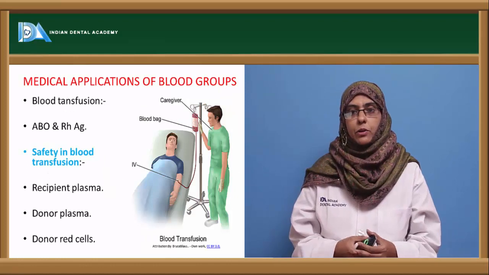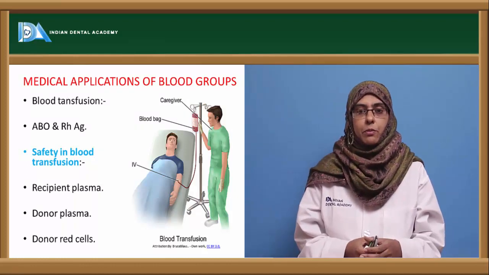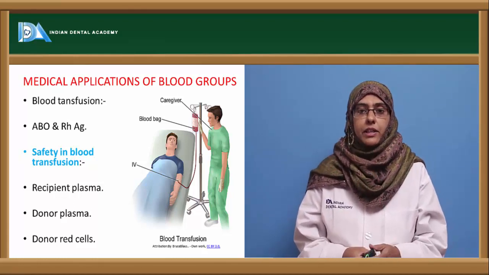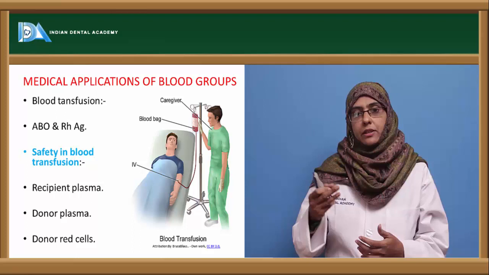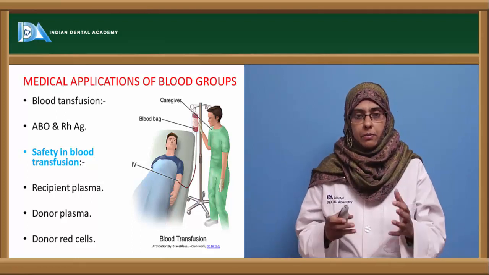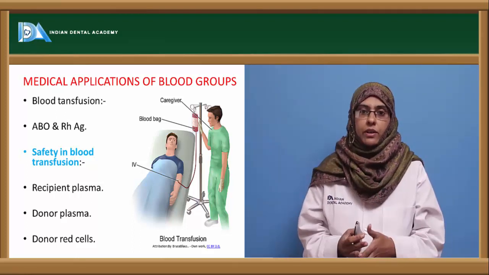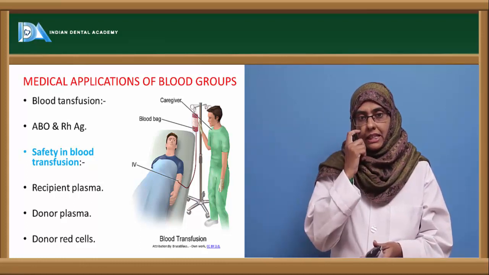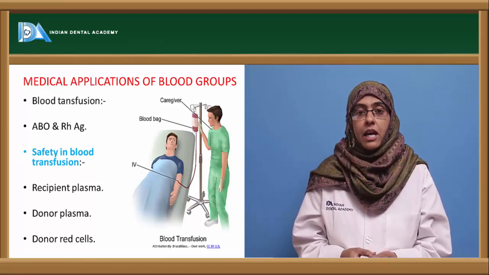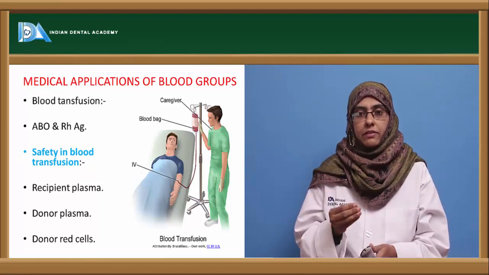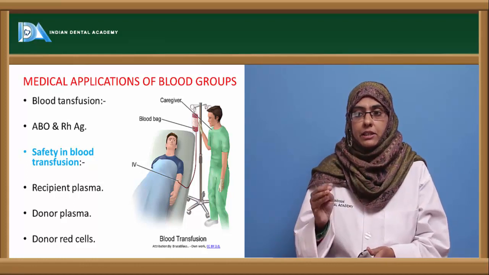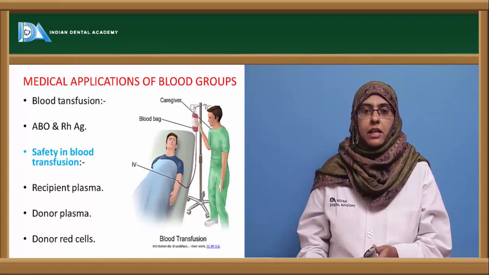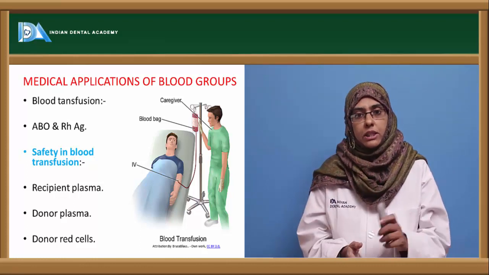Medical application of blood groups, mostly the first and foremost important is the blood transfusion. So it was only after the discovery of the blood grouping that we are able to transfuse compatible blood to the compatible person. So the most important things that are considered while going for the blood transfusion are the ABO and Rh antigens. And when you are going for the blood transfusion, certain safety measures have to be taken. The first is the recipient plasma. The person who is receiving the blood should not contain any antibody that can cause agglutination of the donor's red cells.